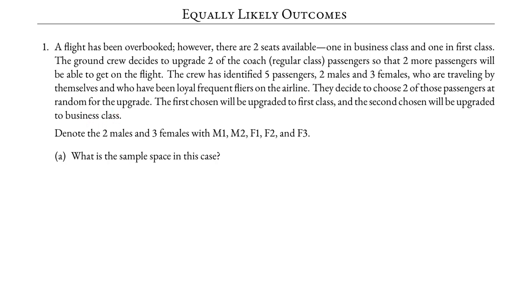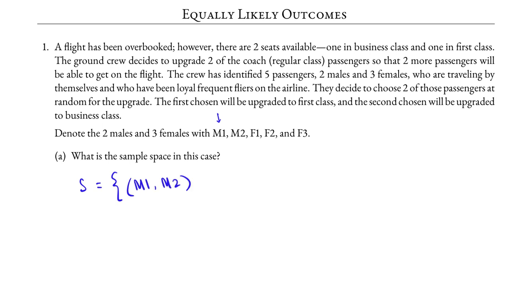Part A. What is the sample space in this case? Recall that the sample space lists all of the possible outcomes. We first assume that male M1 is chosen to be upgraded to first class. Then one possible outcome is M1, M2.